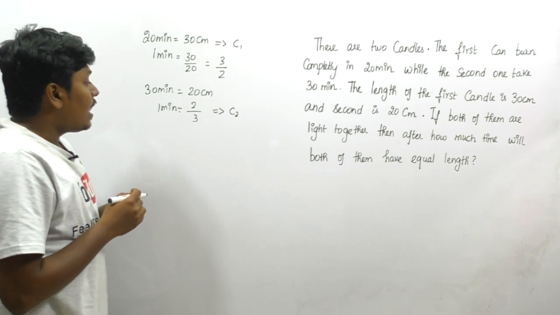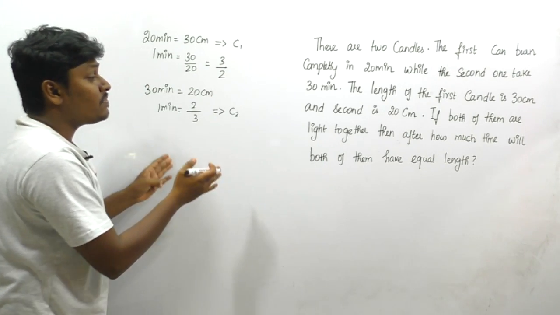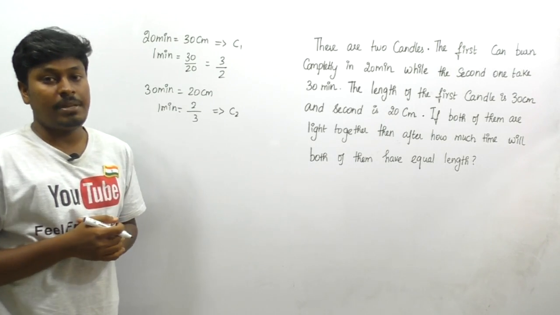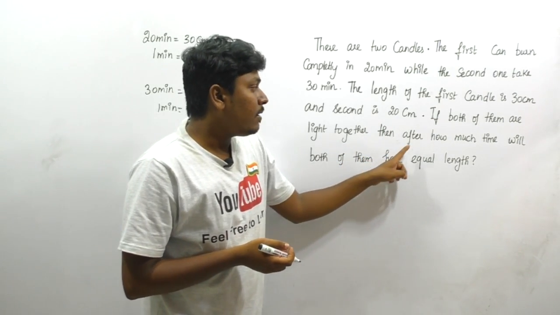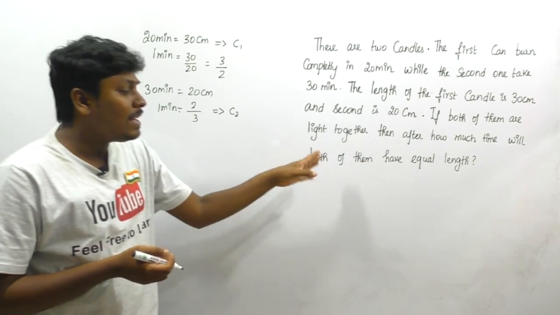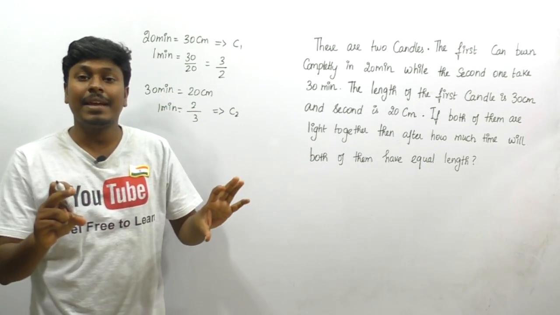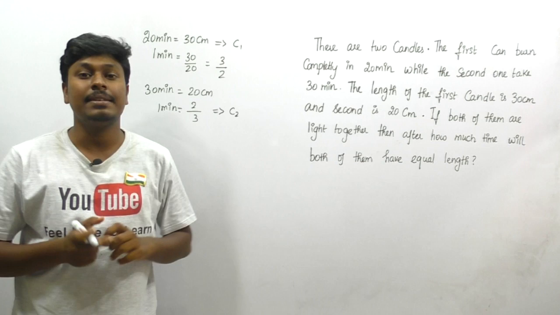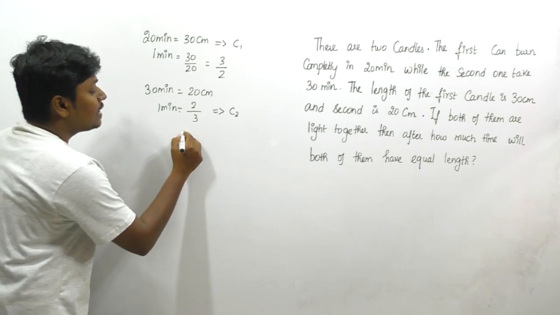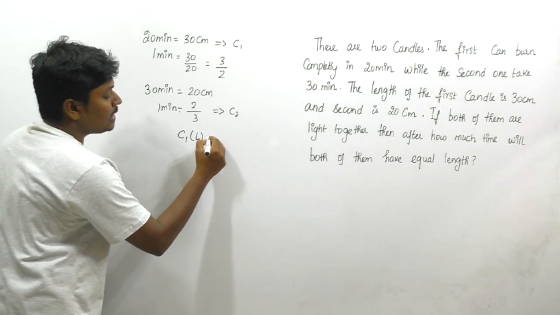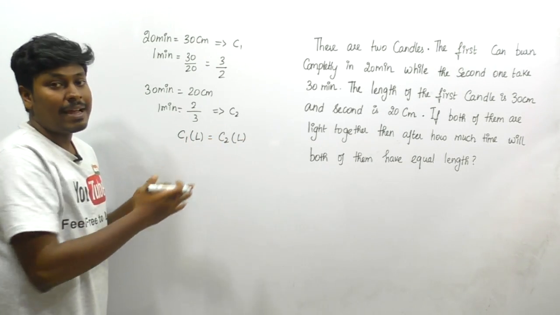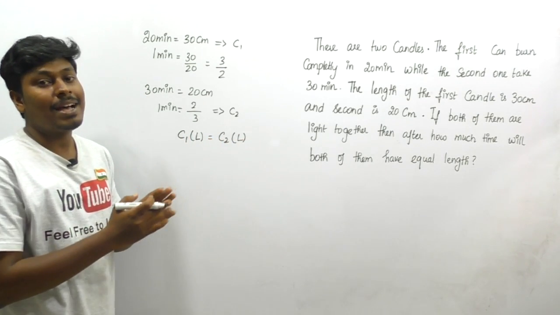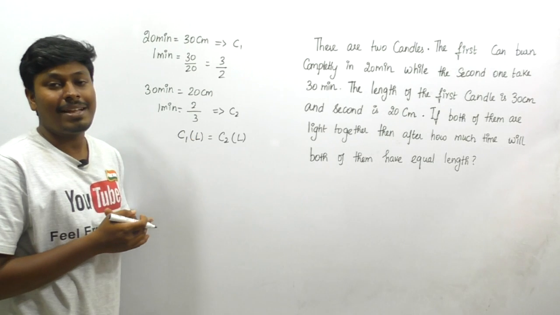So friends, the procedure which we are going to follow now is most important. Listen carefully. If both of them are lit together, after how much time will both of them have equal length? They have said that both of the candles get equal length at some time. So I can say one thing, that candle 1 length is equal to candle 2 length. Why? Because both of the candles get equal length, but our target is to find at what time it gets equal.